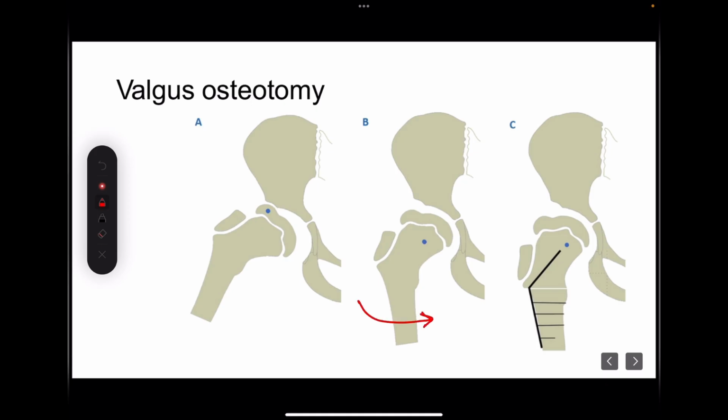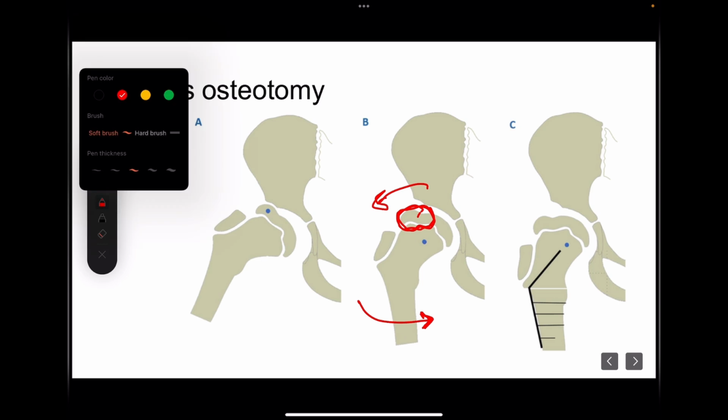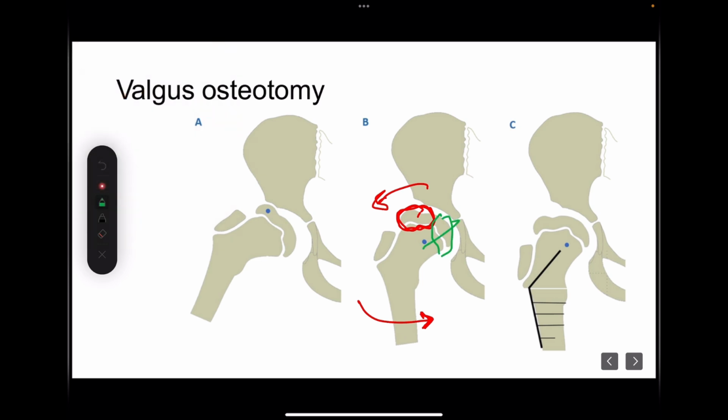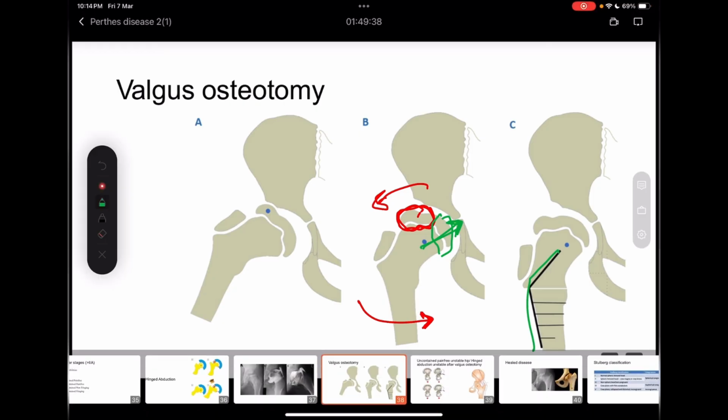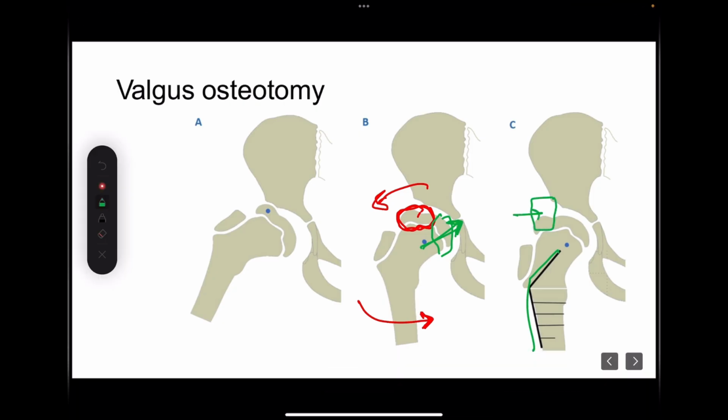We bring this limb into an adducted position so that this deformed, hinging part comes out, and the normal area of the femoral head starts articulating now, and we fix it. So this is the concept of valgus osteotomy that is done for hinged abduction. And we should always keep in mind that with the valgus osteotomy, the head is getting uncovered. This much uncovering is happening.